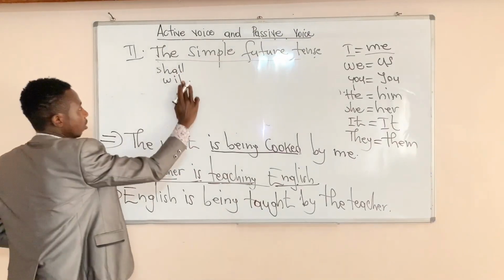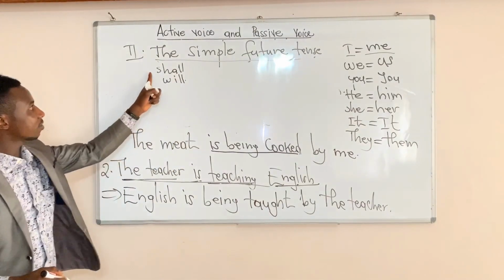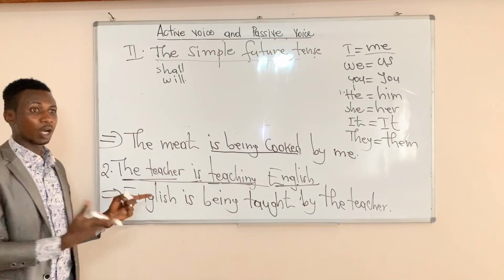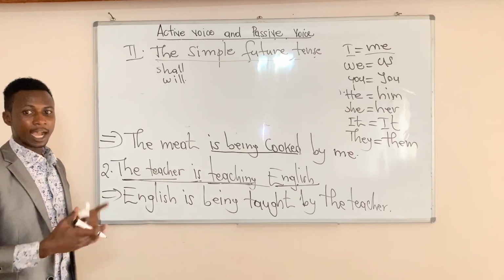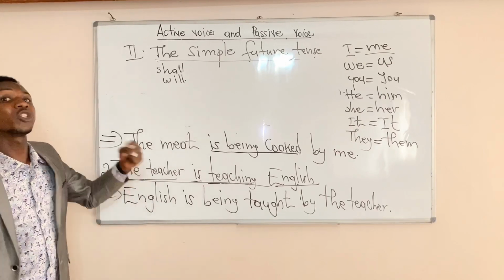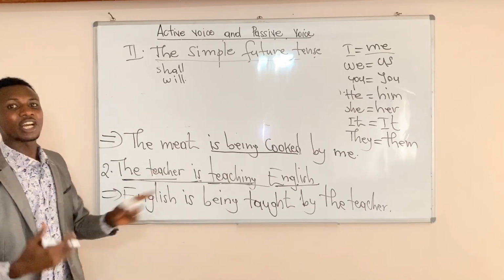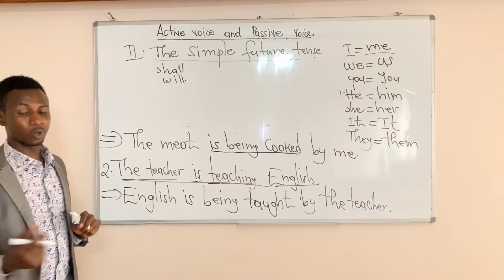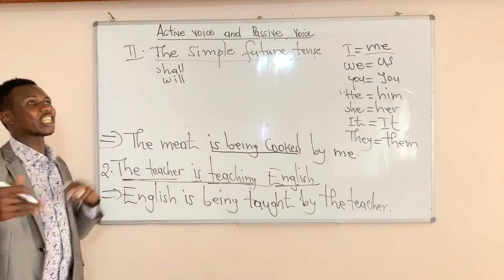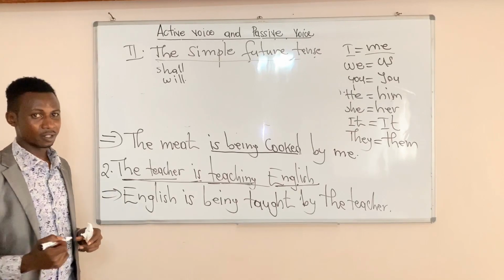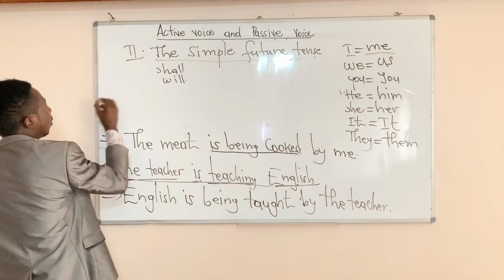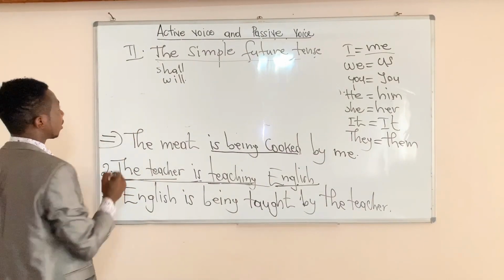Okay? And remember here, you can say I shall go or I will go. But you know how to use them. You know how you can say I shall or I will. I shall when you are not sure. I will when you are sure. I will go means you are sure that you will go. But I shall go, it's when you are not sure. When you say I will go and I shall go, I think you know the difference. So we can't waste our time there. Let's go ahead.